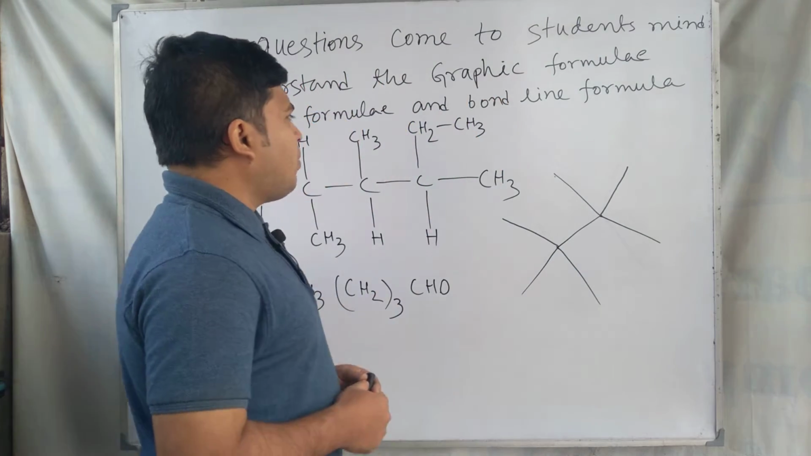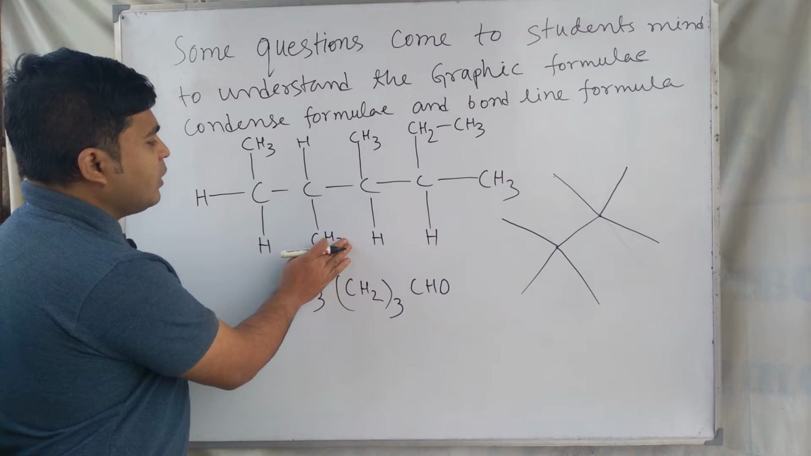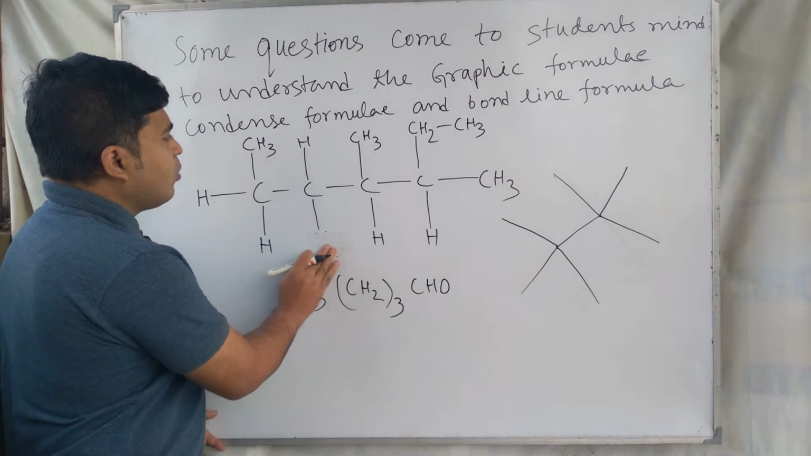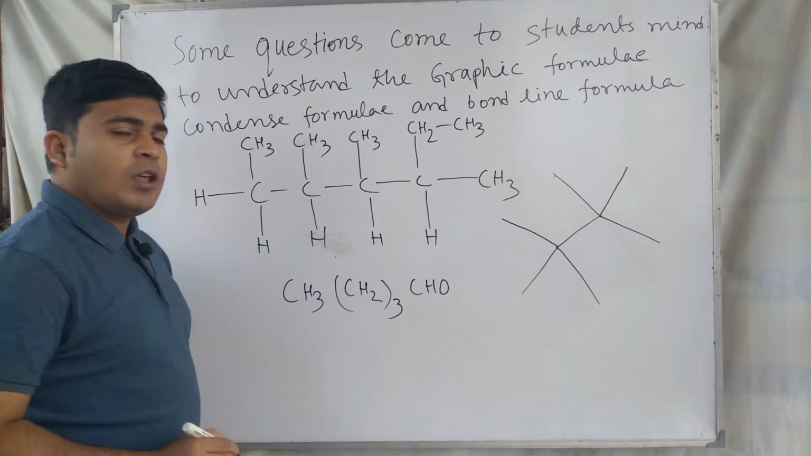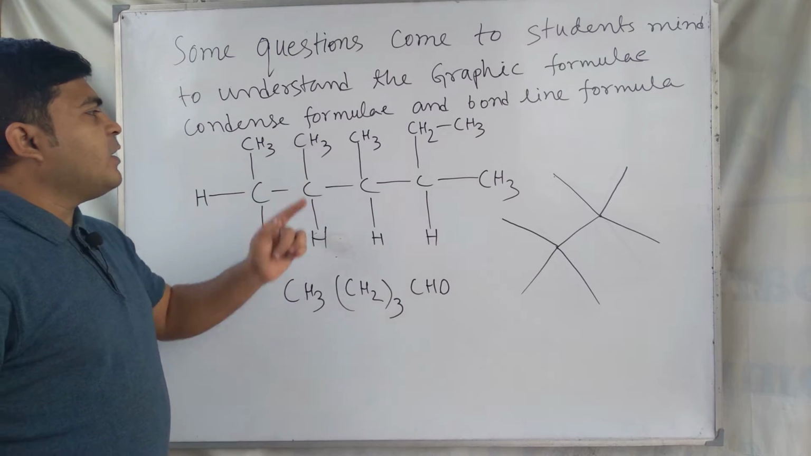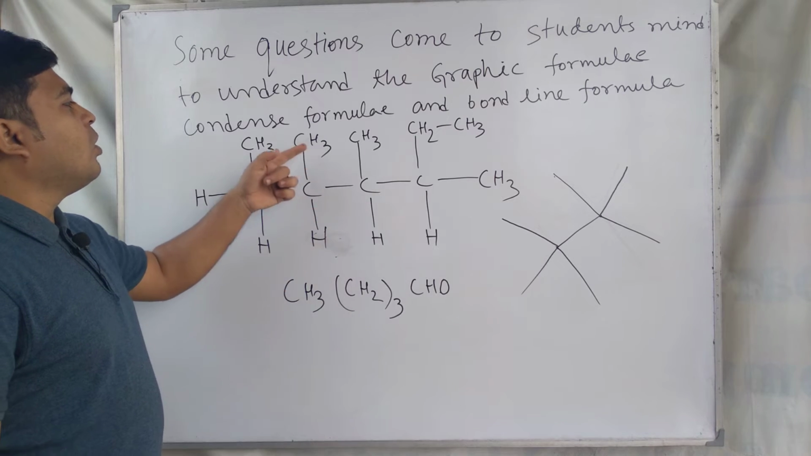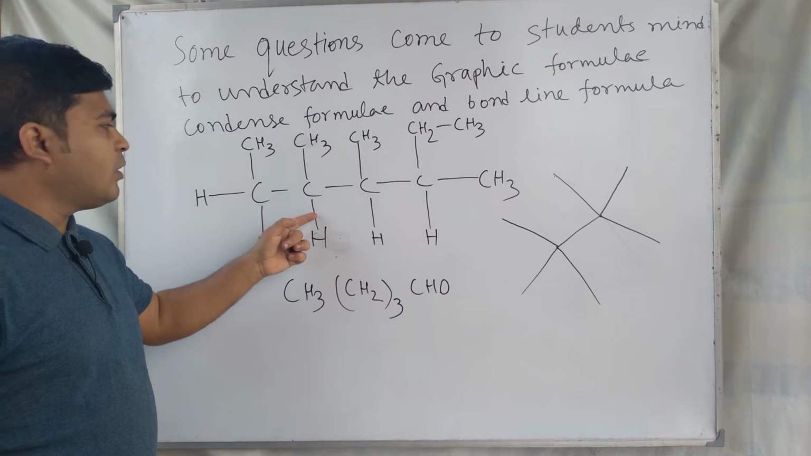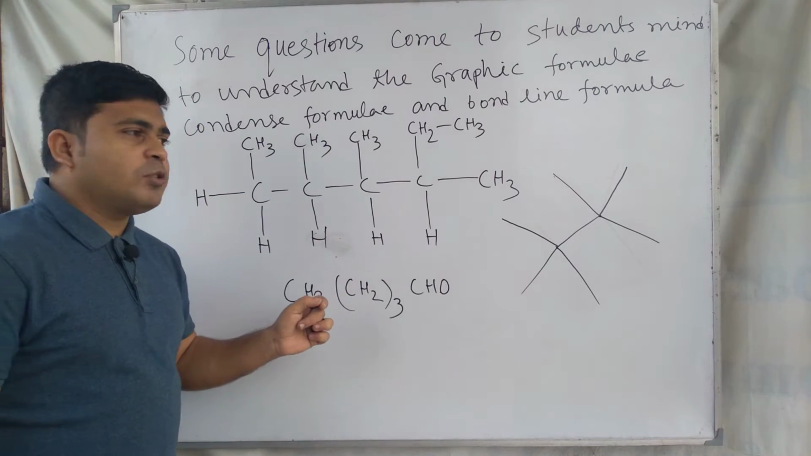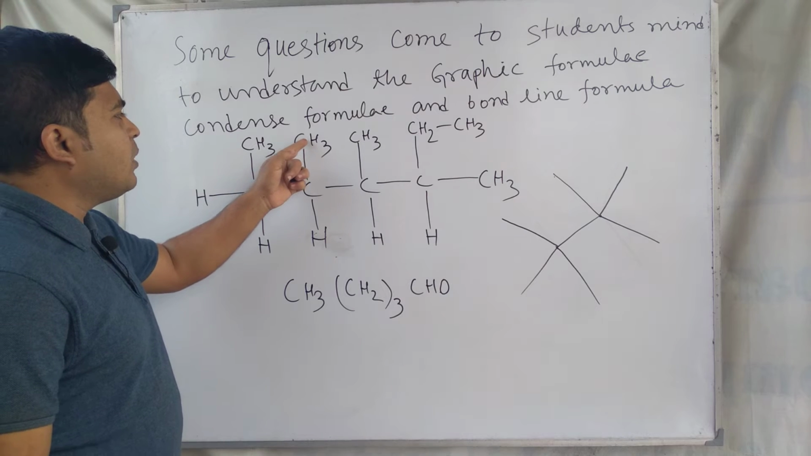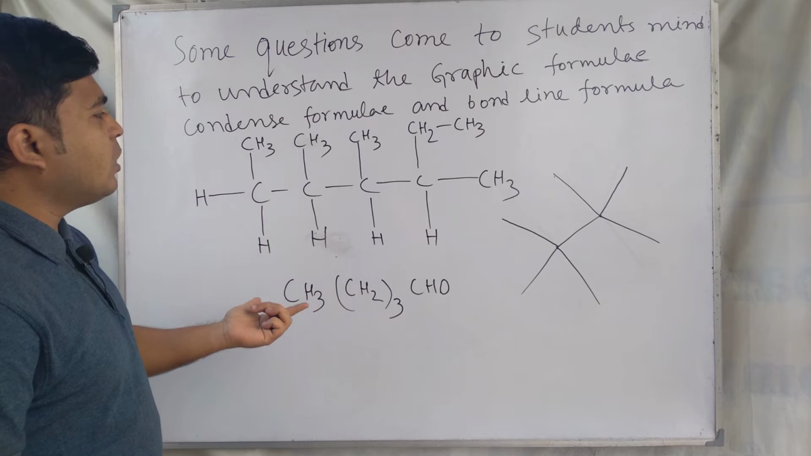Confusion number one: sir, can we write the CH3 from this position to this position and hydrogen in this position? Yes, you can write it, it has no problem. You can write CH3 here, hydrogen here, or you can invert it, hydrogen here and CH3 here. This is the graphic formula. Here is a simple question: can we write the methyl from upside to downside? Yes, you can write it, no changes occur.